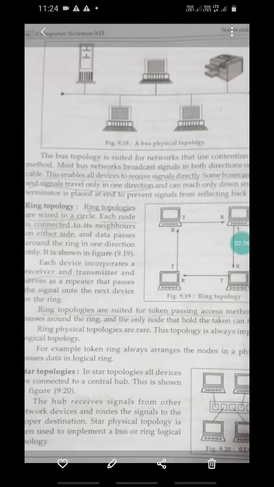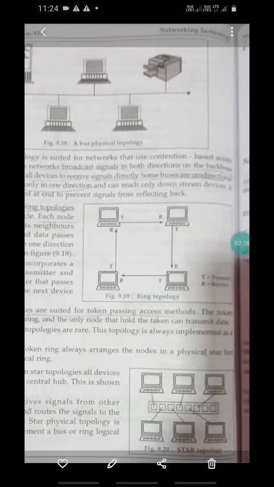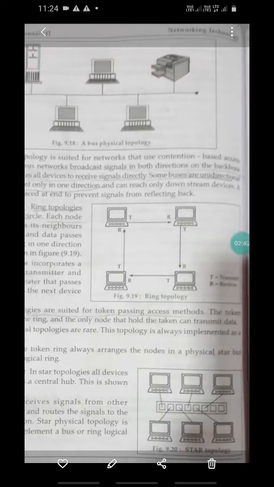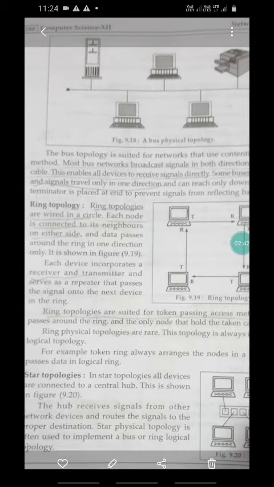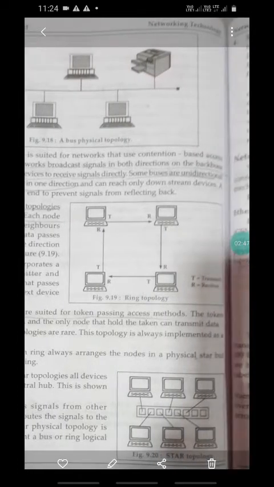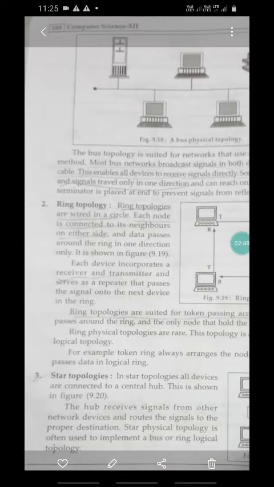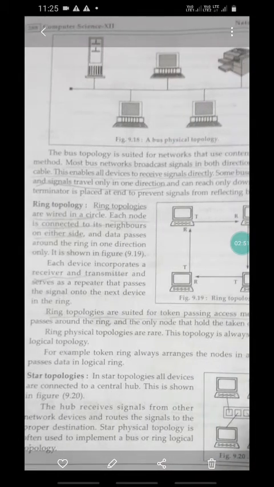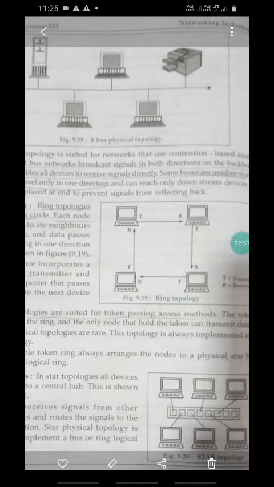The bus topology is suited for networks that use the contention based access method. Most bus networks broadcast signals in both directions on the backbone cable. This enables all devices to receive the signal directly.